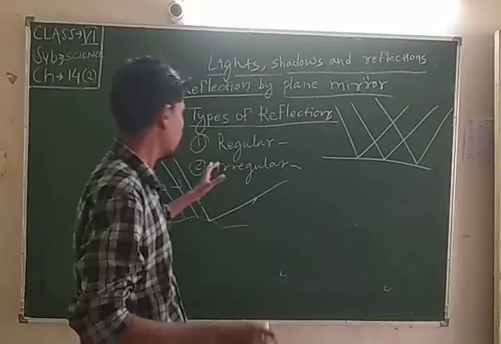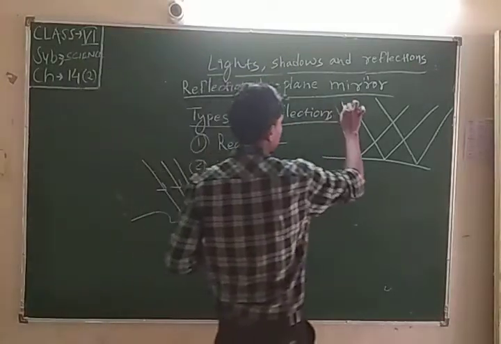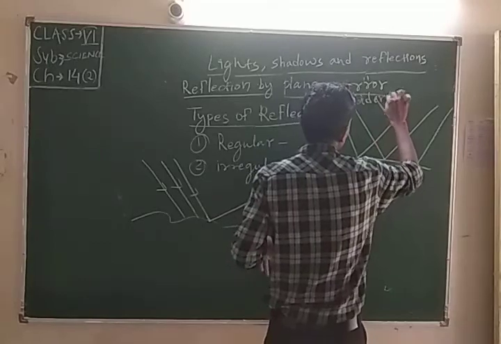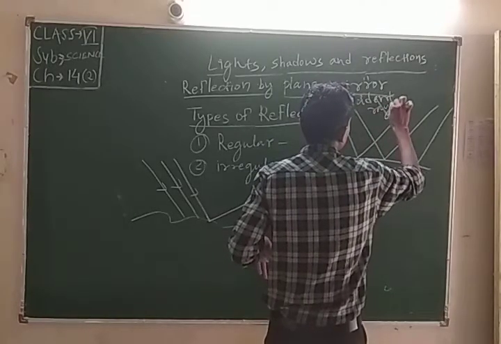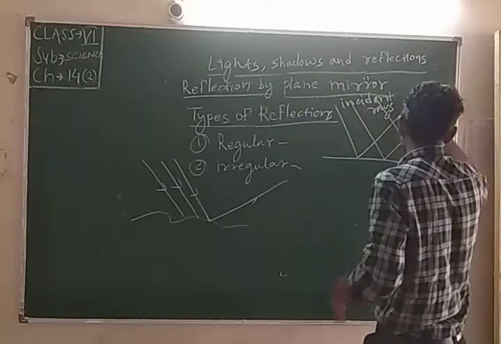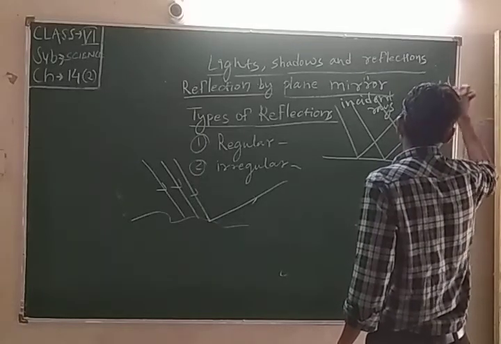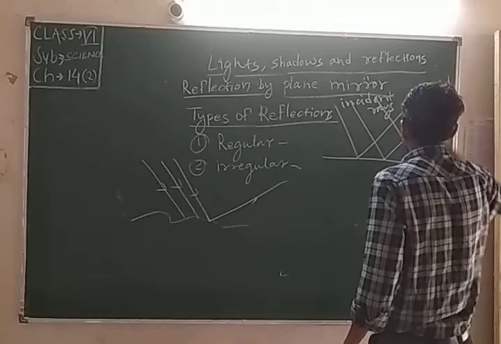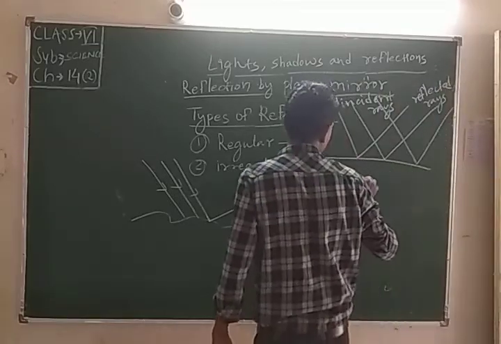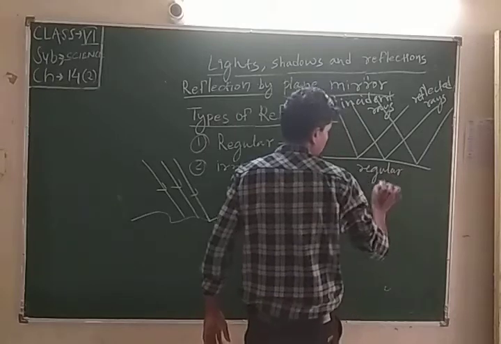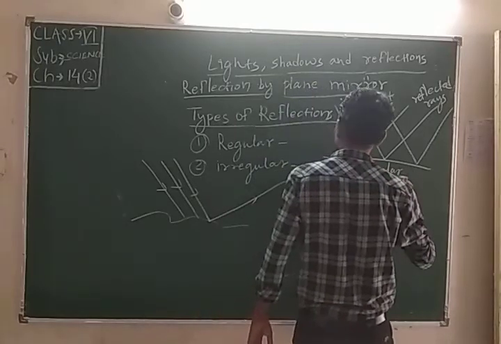Know that this is the incident ray. This is the reflected ray. This is the regular reflection.